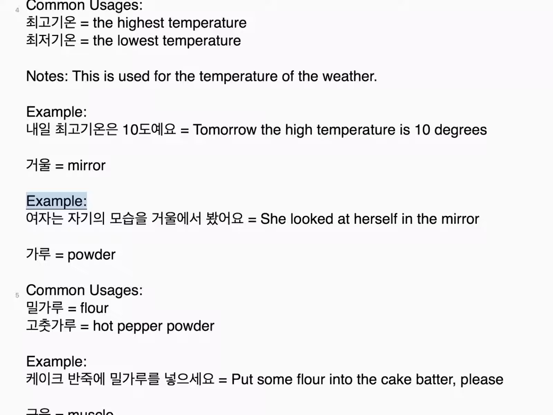거울, mirror. Example. 여자는 자기의 모습을 거울에서 봤어요. She looked at herself in the mirror. 가루 equals powder. Common usages. 밀가루, flour. 고춧가루. Hot pepper powder. Example. 케이크 반죽에 밀가루를 넣으세요. Put some flour into the cake batter, please.